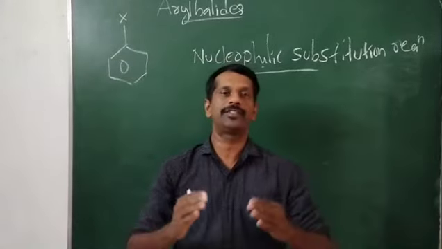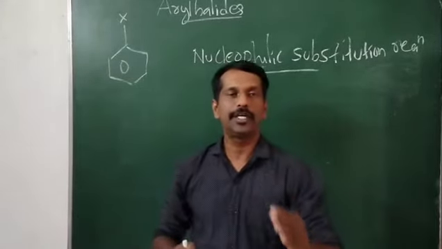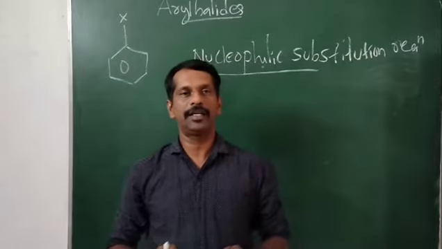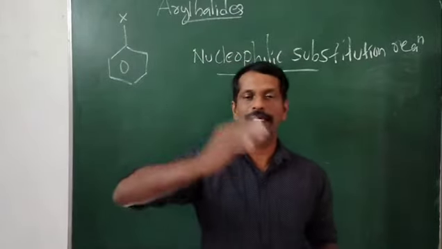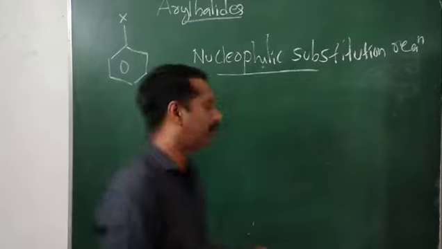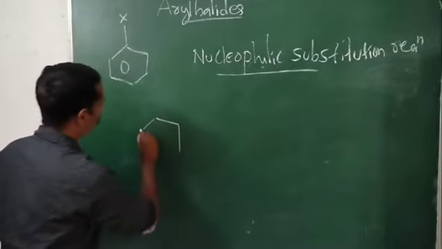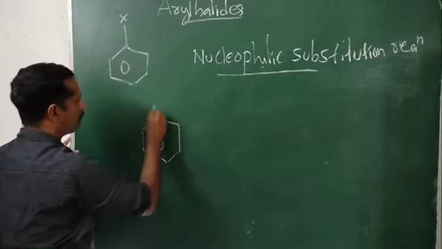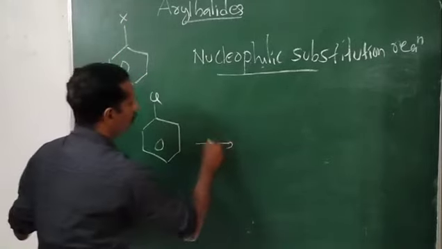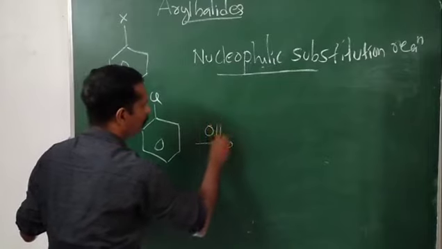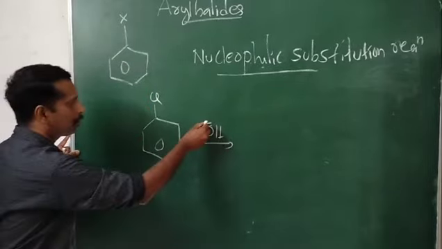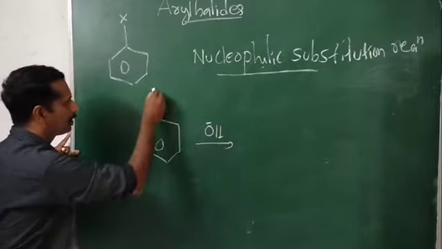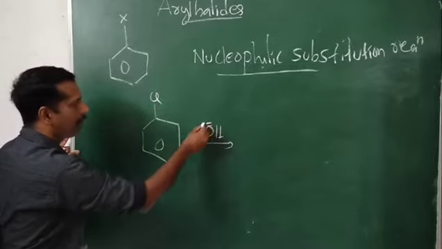We have already studied SN2 and SN1 reactions. That means one nucleophile is replaced by another nucleophile. So here aryl halide means X is a halogen. If I take chlorine, when it reacts with a nucleophile, suppose OH minus, the Cl minus is replaced by OH minus.